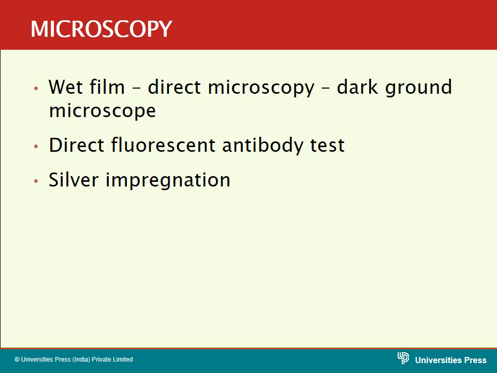So that is the direct fluorescent antibody technique. The other identification methods include the various stainings. These stains include the silver impregnation technique.